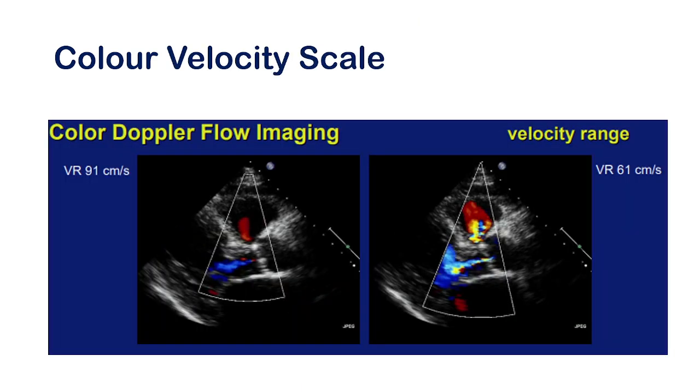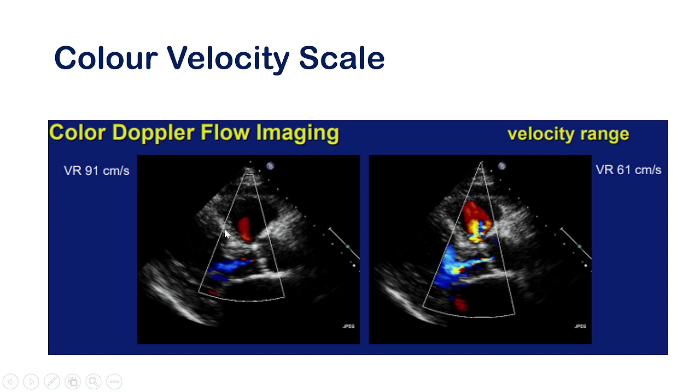Color velocity means if you want to record the low velocity blood flow, you have to reduce the color velocity, like in case of hepatic vein, pulmonary vein, or the flow across the interatrial septum. You have to set the velocity at the lower level, otherwise you will miss this flow. Again, in the case of high velocity, like mitral regurgitation, aortic stenosis, in that case, you can use the higher velocity, and that will give a better quality.